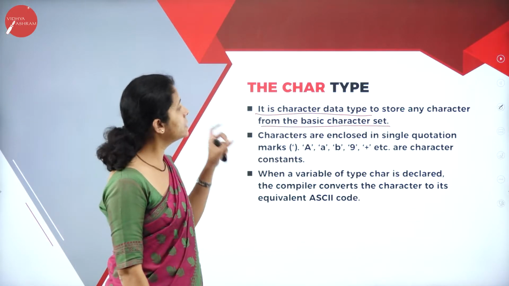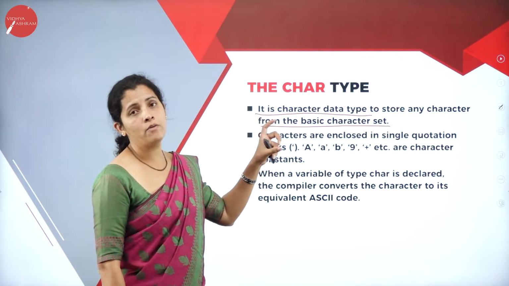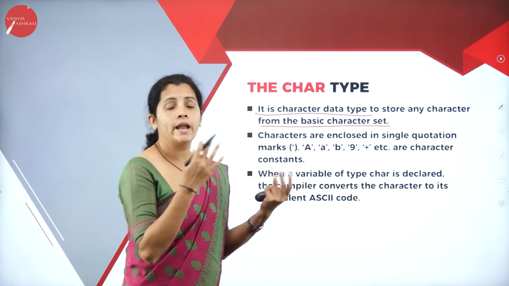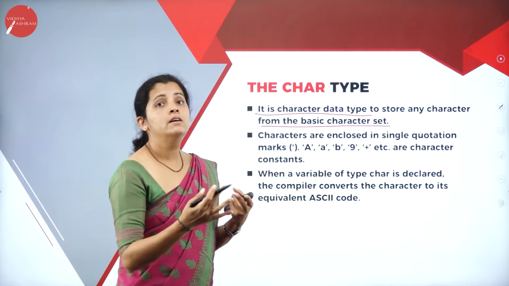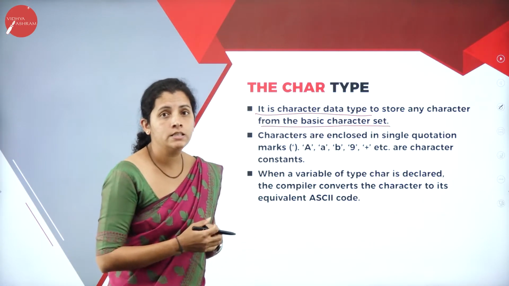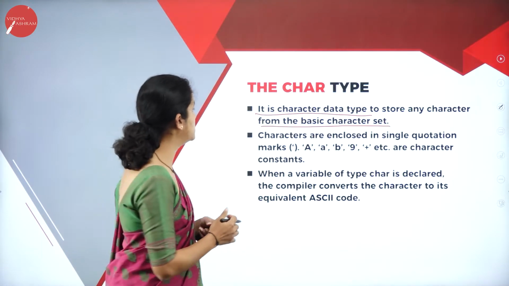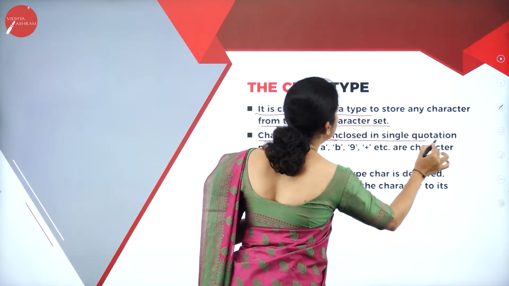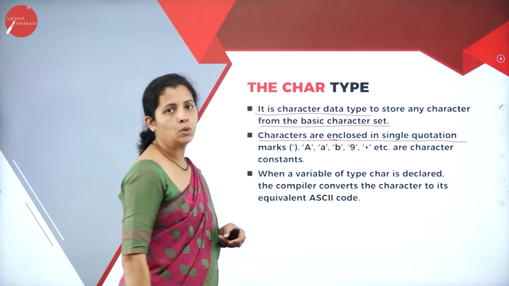If I consider the character set, then I have uppercase A to Z, lowercase a to z, then I can consider digits, then I can consider some special symbols. So the characters are enclosed in a single quote.